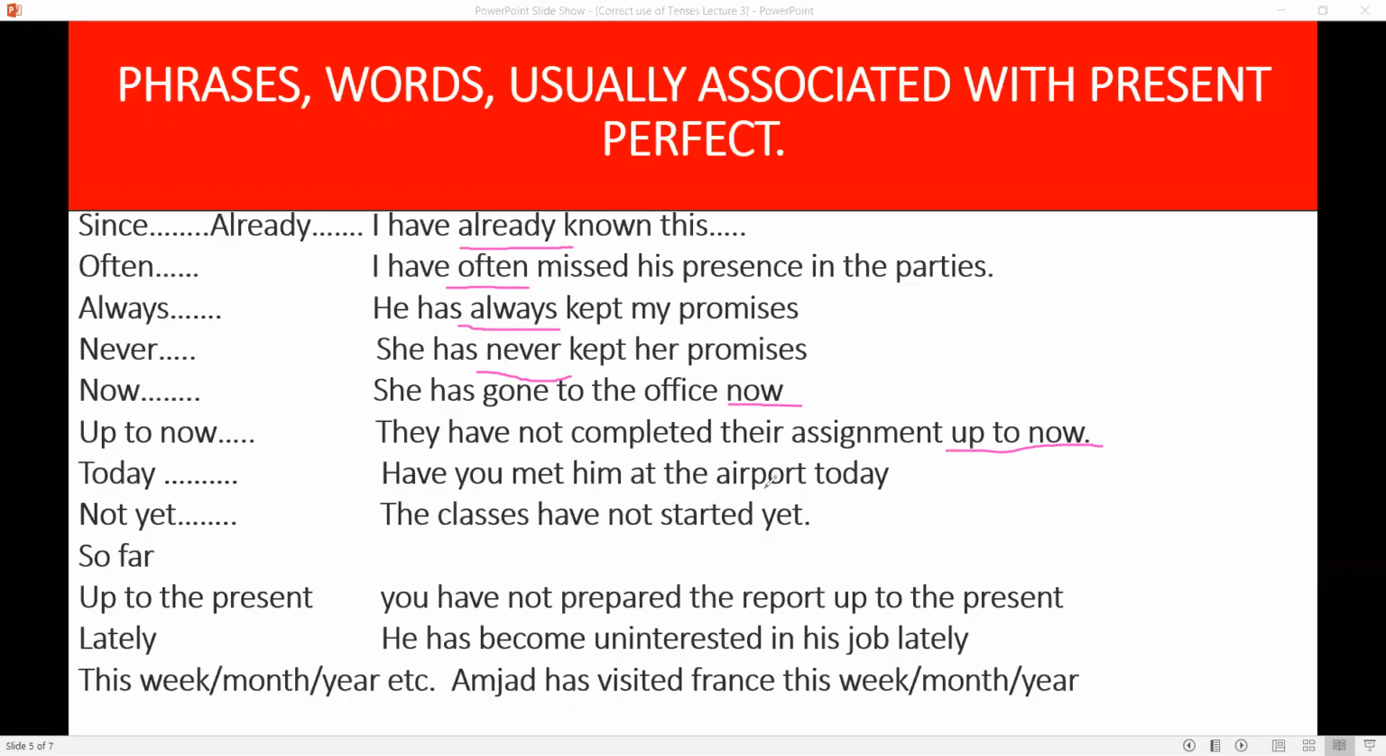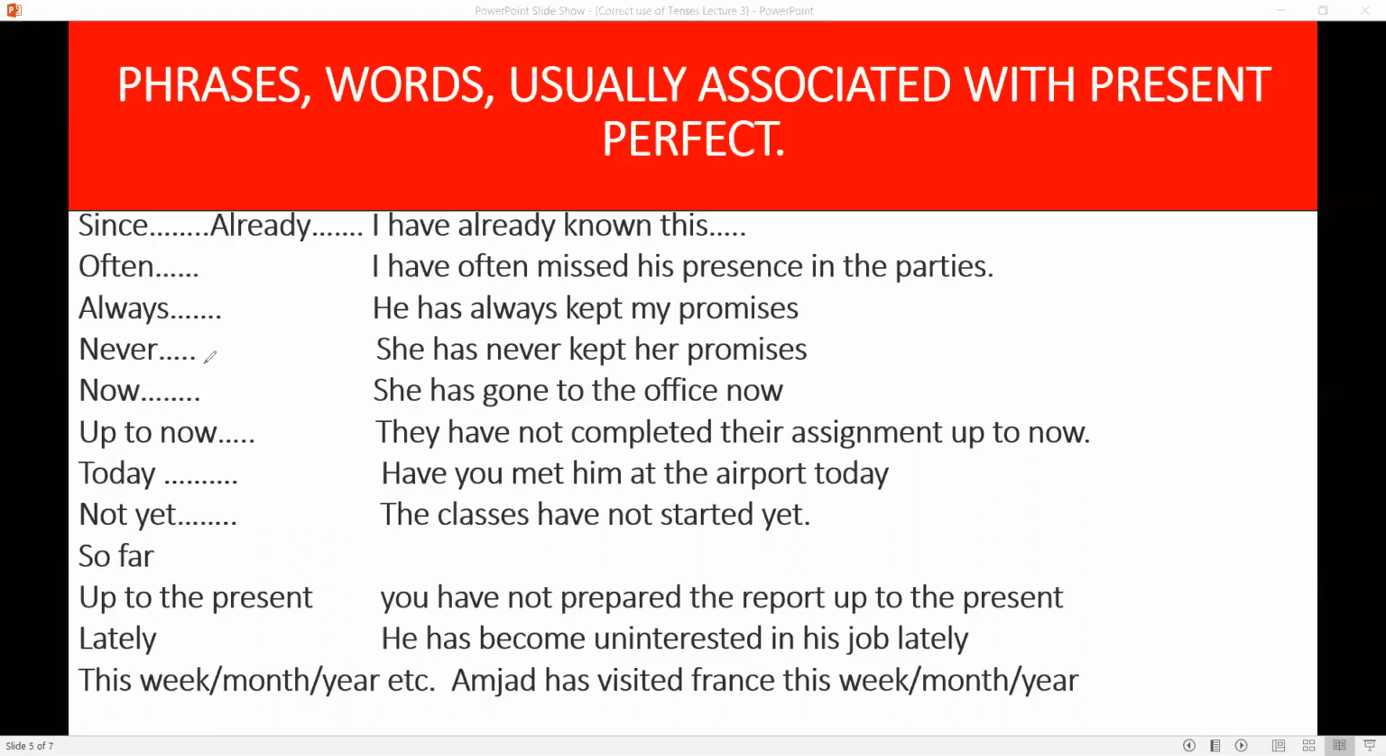Have you met him at the airport today? The classes have not started yet. You have not prepared the report up to the present. He has become uninterested in his job lately. Amjad has visited France this week, month, or year. These are the words or expressions which clearly tell you that this is present perfect tense, and these should always be used in present perfect.